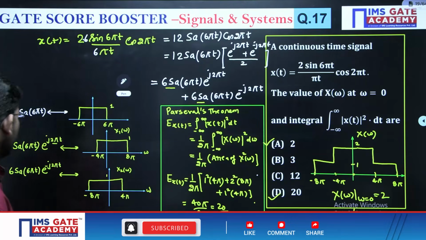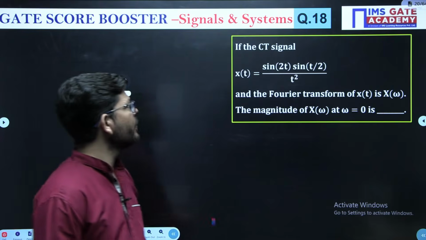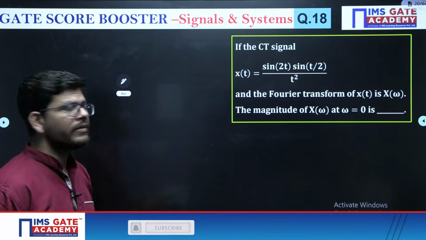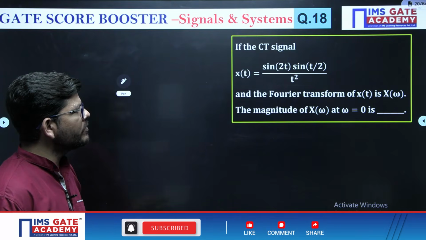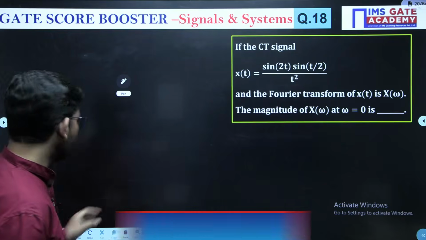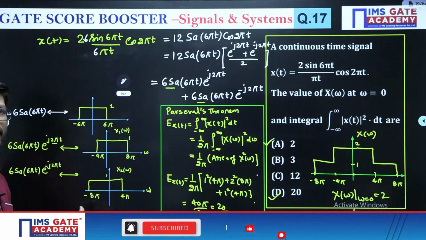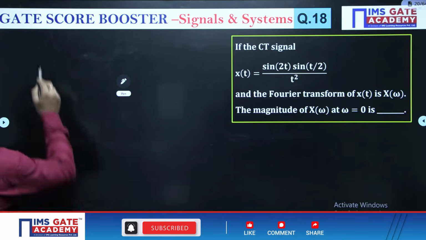Correct. Now let us solve another question. Question number 18. Now see this question. Xt is given in a different way. What we have to tell here is what is going to be the Fourier transform at omega equal to 0, right? In last question also we have calculated the same thing, but here xt is modified. So how to deal with a question like this?